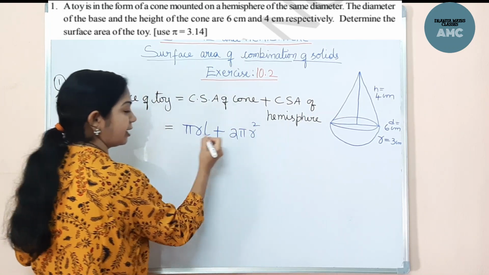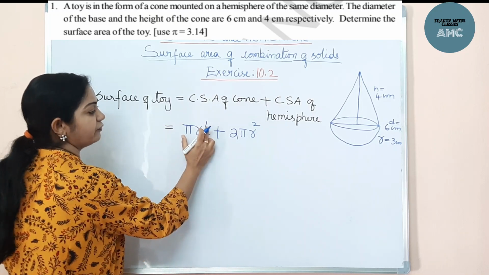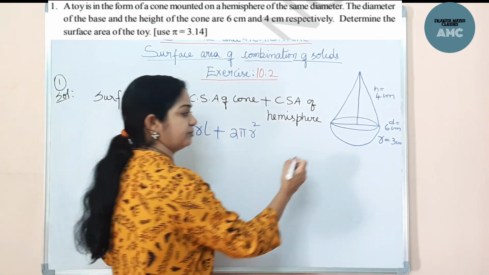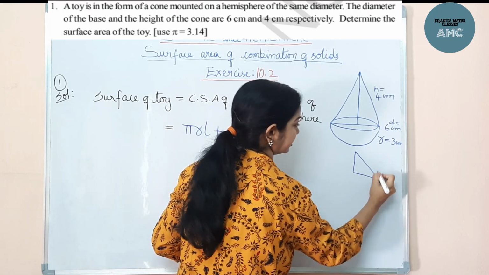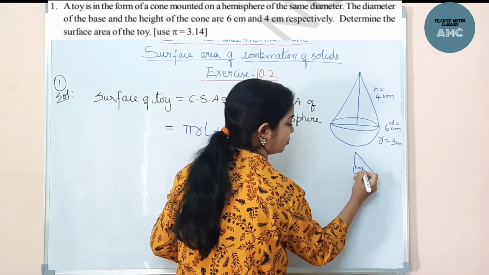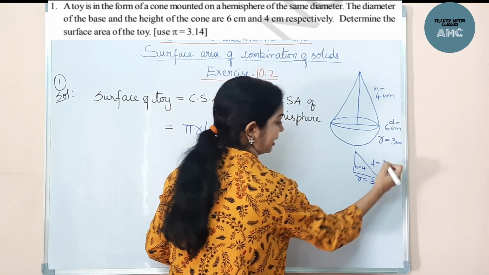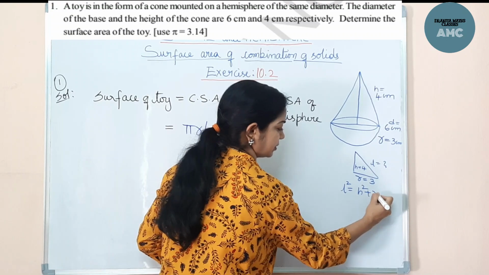Now here r and r are both the same because they lie on the same base. And also we don't have this l here. We have to find l from the information of r and h. If I take the right angle triangle here, with h given as 4 and r given as 3, we need to find l from the Pythagoras theorem. So l square is equal to h square plus r square.